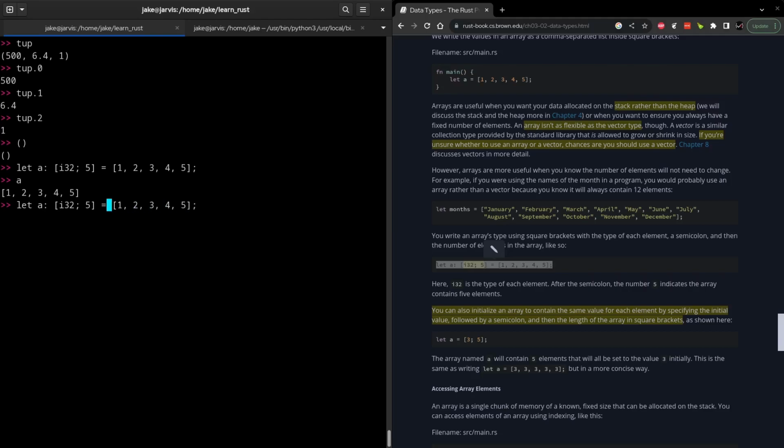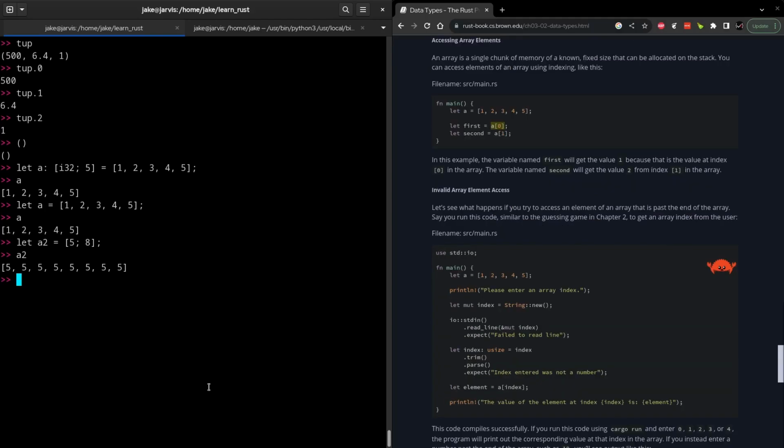Of course, the annotation part of this is optional. Just like it was for tuples, we can create an array just fine, even without it. But there is an alternate constructor for arrays, which I think is going to come in handy, which is to create an array with a series of default values in them. So if we create a second array called a2, on the right-hand side of that, we're going to use the array syntax here. And the first argument is going to be the value that we want filled in the array. For this example, we'll say 5, and we want there to be 8 values within the array. Now, if we look at a2, we see, yep, the array was created and it has 8 5s within it. So this is pretty nice for array initialization.